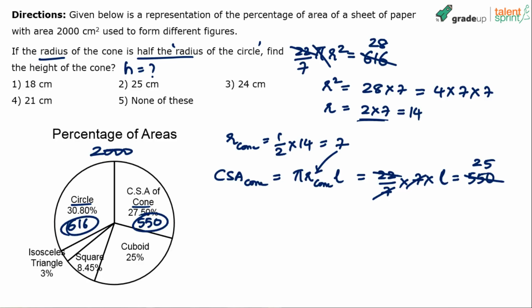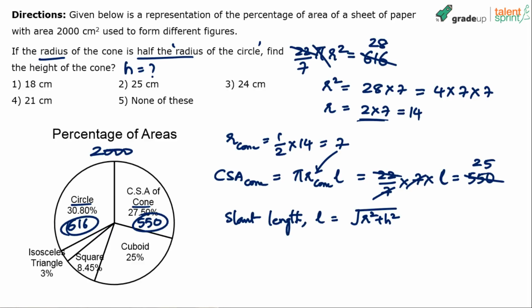Slant length. Now understand the slant length L. Again, don't write all these words in the exam. Don't waste your time. Slant length L for a cone is equal to root over r square plus h square. Don't ask me how and all that. These are standard formulae you got to learn by heart. Of course, you can also derive the formula, but no point in doing that now. Now we know the slant length L is 25. We also know that the radius of the cone R is equal to 7. Can you not find out H?